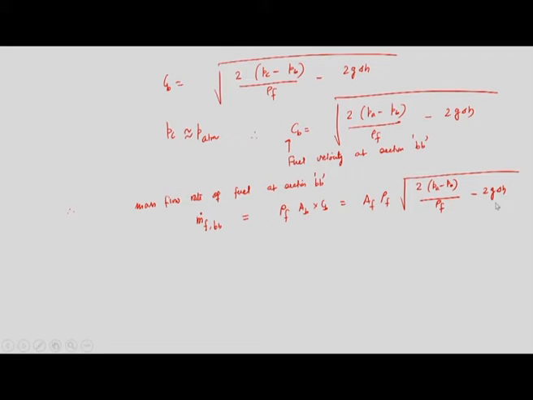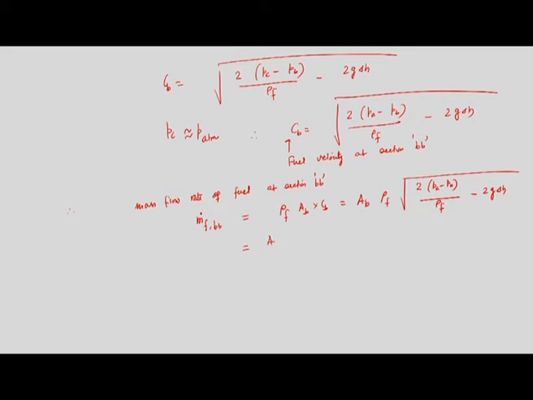Here delta H, that information is known, Pa atmospheric pressure I know, and Pb can be obtained by the U-tube manometer. So, that is the pressure at that section Bb. Area at section Bb I know, and the density of fuel I know.